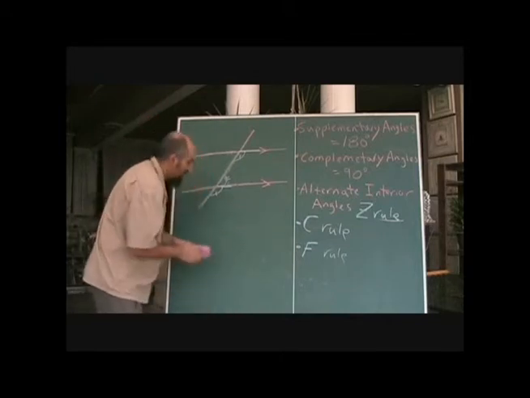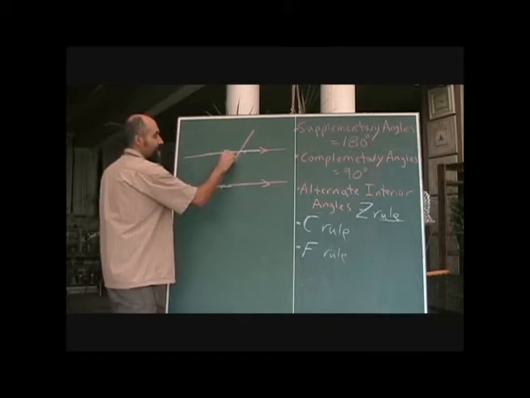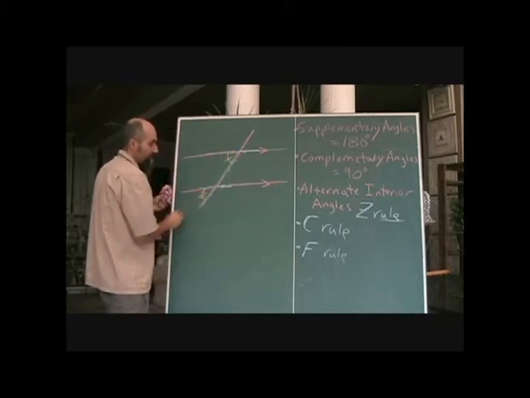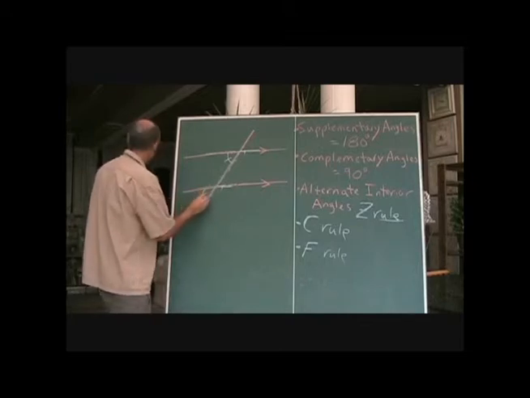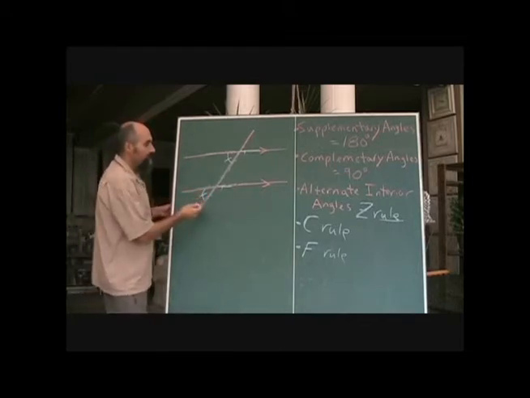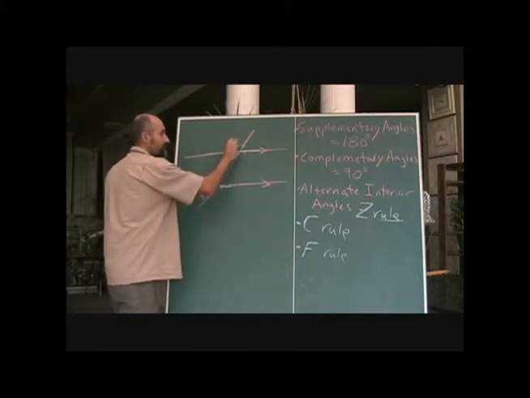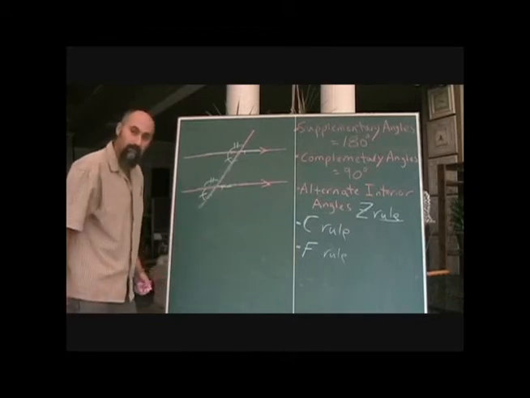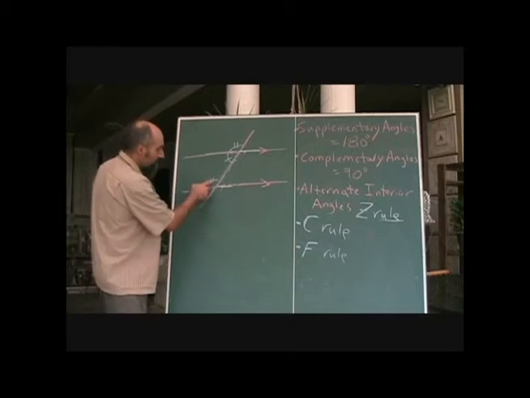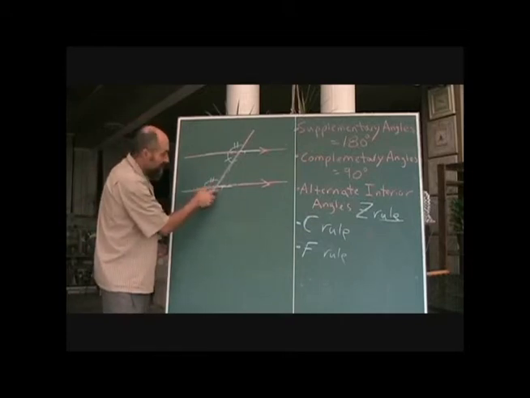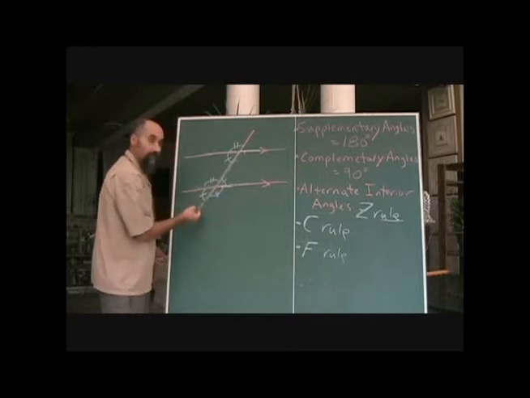The way it works is you can do it backwards as well, where you have this guy equals this guy, equals that guy, equals that guy. The other way it also works is the tops can equal these guys as well. So there's a lot of different angles here that equal each other. You could use the vertically opposite. So this guy must be equal to this guy, and that guy is equal to that guy because they're vertically opposite.